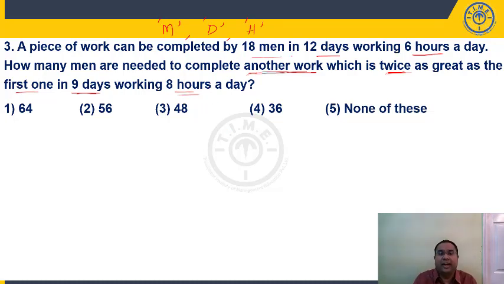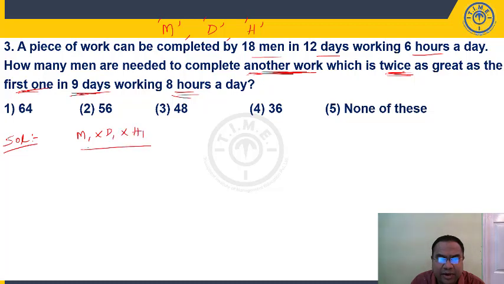Work done is different, because for the second group, how many men are needed? We need to find the number of men in the second group to complete another work which is twice, that is 2 times as great as the first work, in 9 days, working 8 hours per day. Now, students, is the efficiency same or different? Nothing has been mentioned, which means efficiency is same. So men given, days given, hours given. Work done is same or different? Work done is different. So you have to consider work done also.